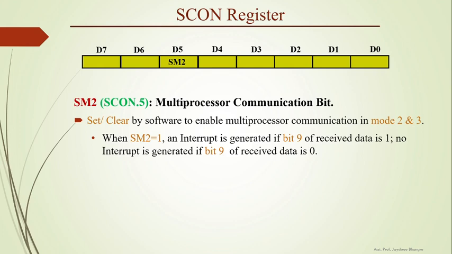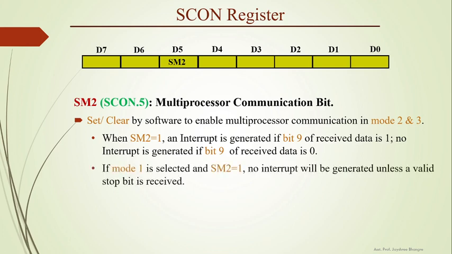When this SM2 bit is 1, an interrupt is generated if bit 9 of received data is 1, and no interrupt is generated if this 9th bit of received data is 0. And if mode 1 is selected and SM2 bit is 1, no interrupt will be generated unless a valid stop bit is received. And if we are using mode 0, then SM2 bit must be 0.